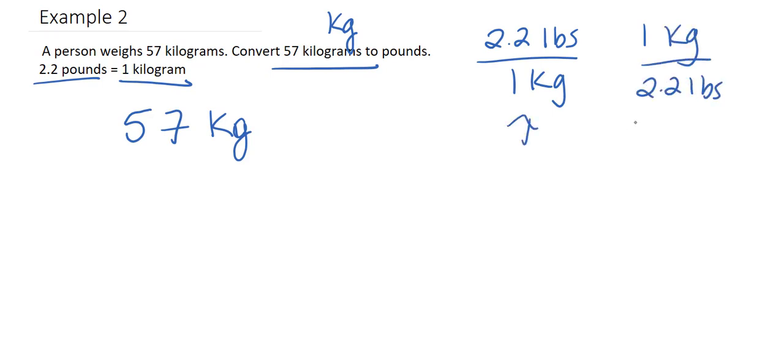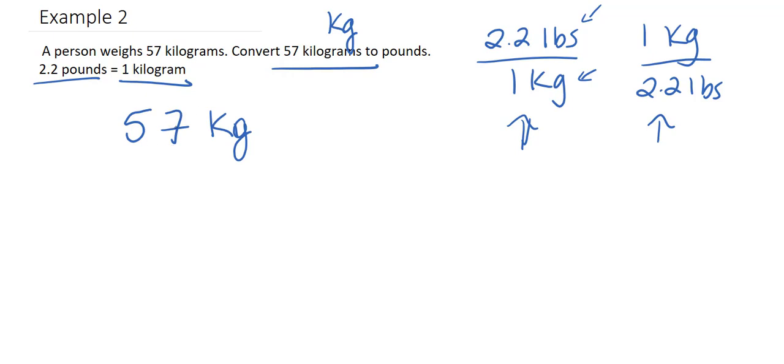Now, the reason why we can use these conversions like this, they're called conversion factors, is because this is all equal to 1, right? 2.2 pounds is equal to 1 kilogram. If something weighs 2.2 pounds, it means it also weighs 1 kilogram. They're interchangeable, but one way is to measure in the metric system, one's in the US. So that's why we can use these as just fractions. And when you multiply whatever number you're trying to convert from one to another, it's like multiplying it by 1.